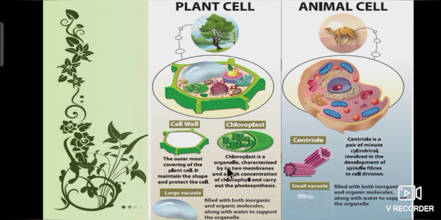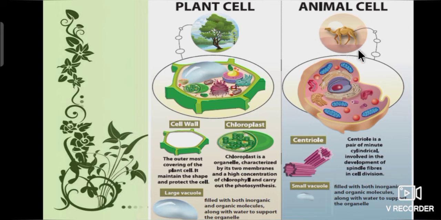Chloroplast is an organelle characterized by its two membranes and a high concentration of chlorophyll, and it carries out photosynthesis. Large vacuoles are filled with both inorganic and organic molecules along with water to support the organelle.